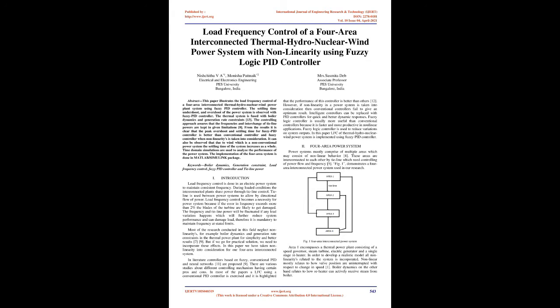Introduction. Load frequency control is done in an electric power system to maintain consistent frequency. During loaded conditions, the interconnected plants share power through tie line control. Tie line is used between power systems to allow bidirectional flow of power. Load frequency control becomes a necessity for power system because if the error in frequency exceeds more than 2%, the blades of the turbine are likely to get damaged.